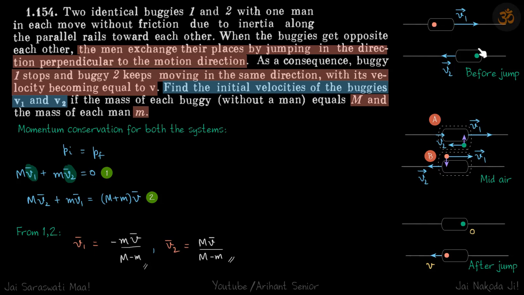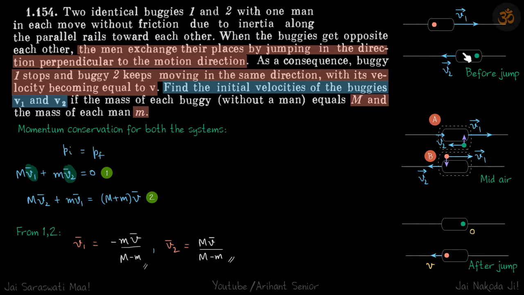We are given two identical buggies, and each of them has a man sitting inside it, traveling in opposite directions on a rail with velocity v1 and v2. These are variables actually, because we need to eventually find them. So let's call them v1 and v2 for now. And these are vectors.